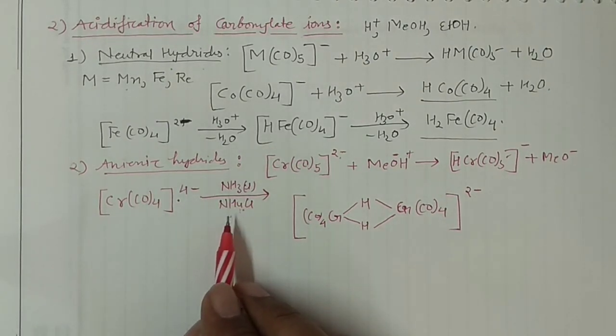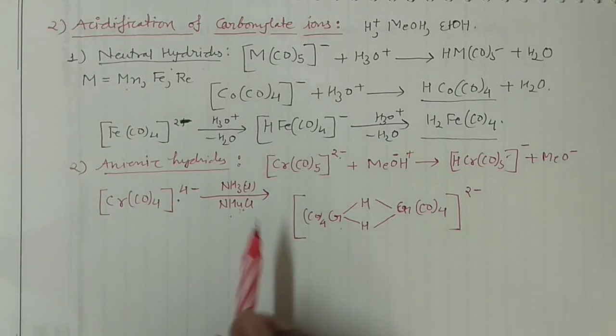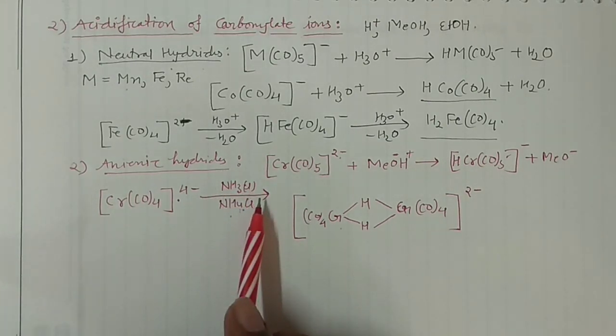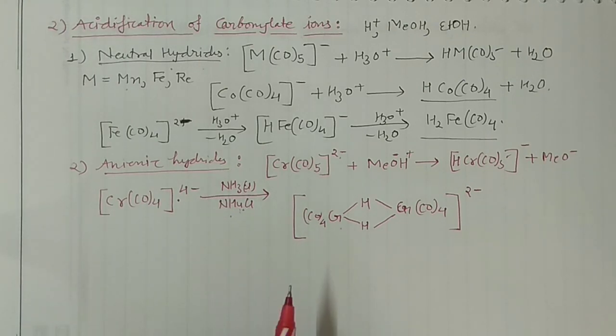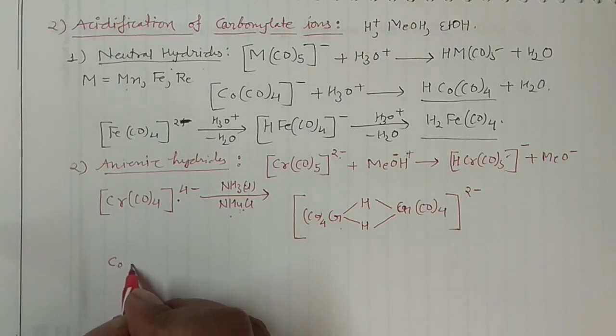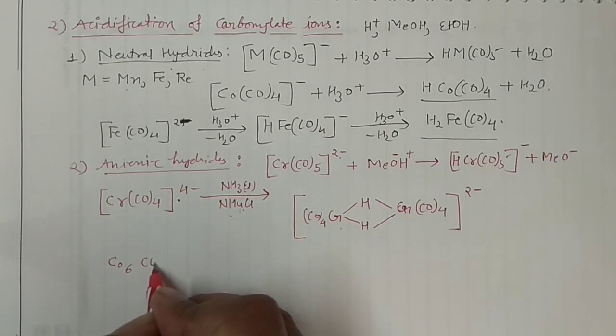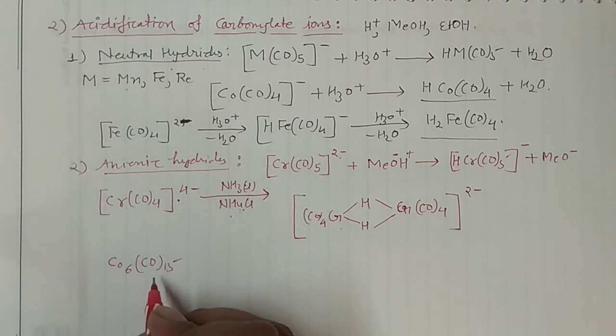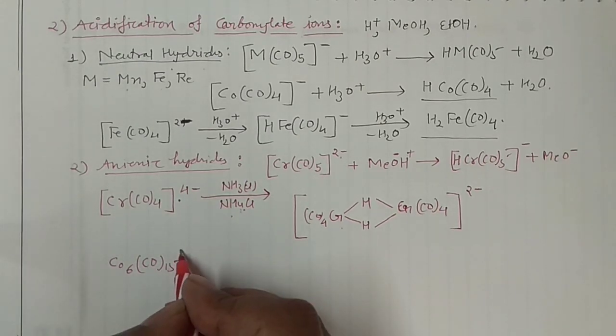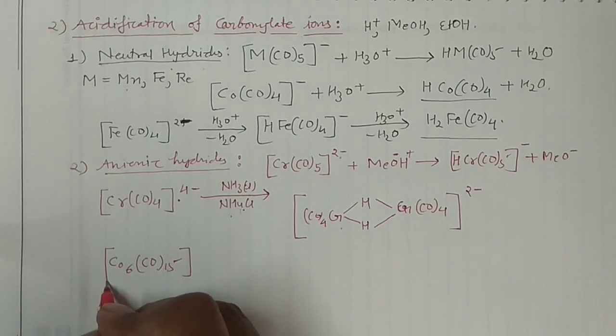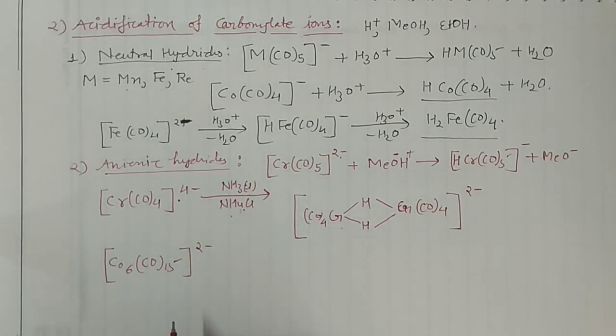However, you can take another compound also to form the bridged one, okay? But you should remember this is also a combination which can produce the acid. And one more thing, if you take the metal carbonyl clusters, metal carbonylate clusters, then what would happen actually? Say for example, I'm taking say cobalt 6 times and carbonyls 15 times. No need to draw the structure, okay? And here say 2 negative, so it is also a metal carbonylate, okay?